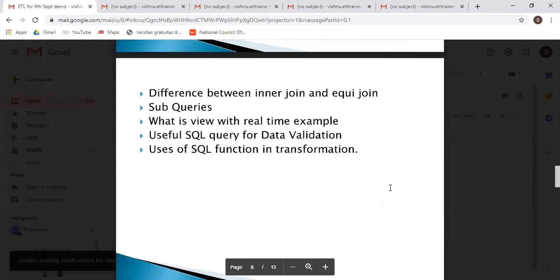And then we will see what is the difference between inner join and equi-join. Then what is subquery, what is view with real-time example, useful SQL queries for data validation, and the uses of SQL functions in the transformation. So these are the topics we will cover in SQL for ETL.